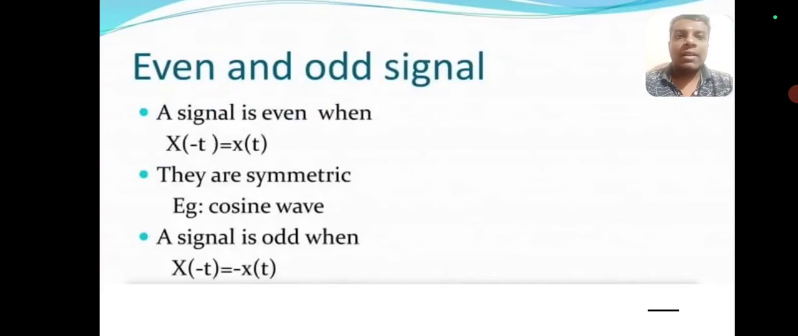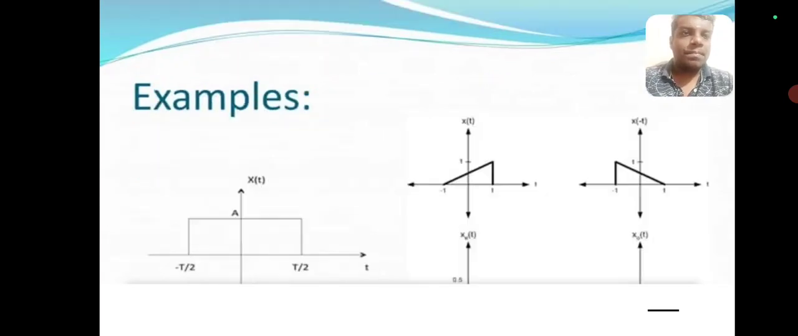Even and odd signal: a signal is even when x of minus t is equal to x of t. They are symmetric, like a cosine wave. A signal is odd when x of minus t is equal to minus of x of t. So you can see the conditions: for an even signal, x of minus t should be equal to x of t, whereas in the case of an odd signal, x of minus t should be equal to minus x of t. These are the examples for it, the positive and negative signals.